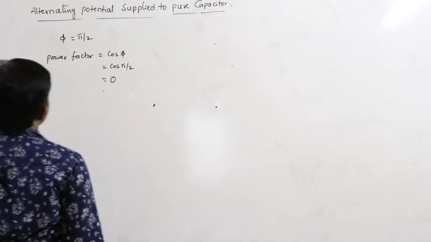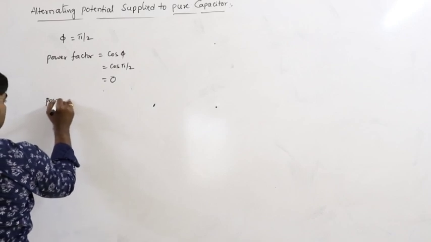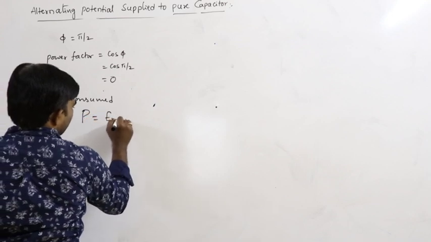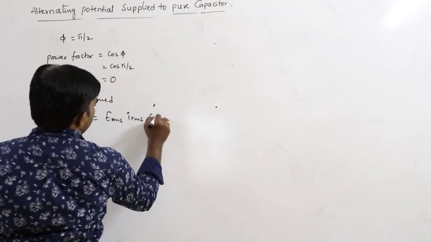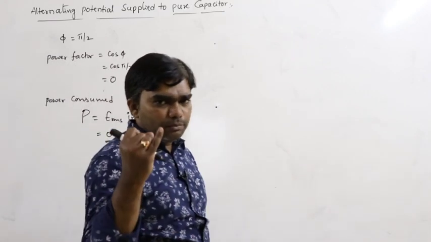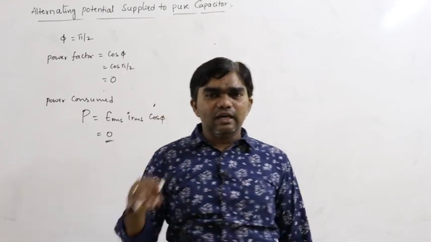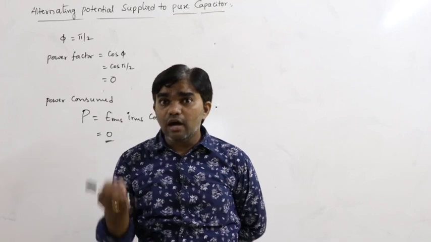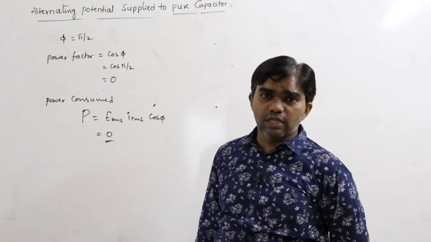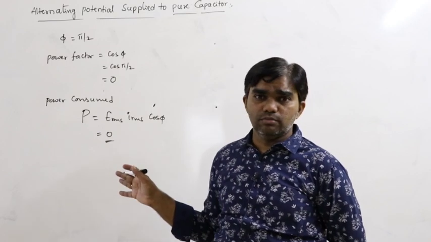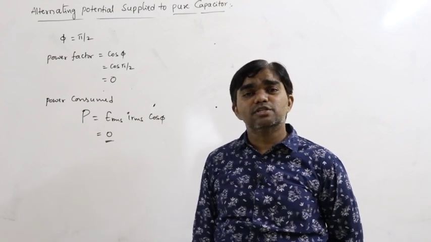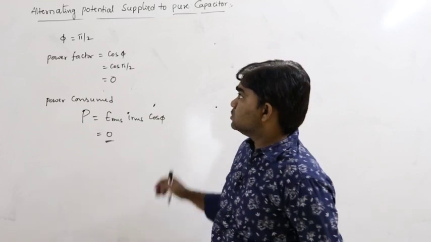If the power factor is equal to 0, then what is the power consumed? Power consumed is also 0. Power consumed P is equal to E RMS I RMS cos phi. Cos phi is 0, so that's why power consumed is equal to 0. So if a pure inductor or pure capacitor is connected in the circuit, the power consumed must be equal to 0. That means there is no power consumed. If only a resistor is connected, power consumed must be maximum.